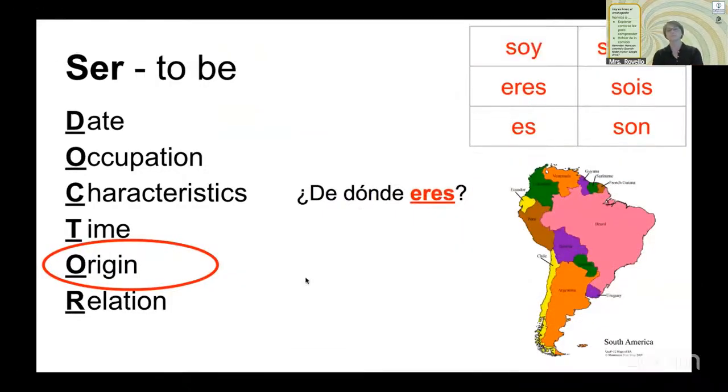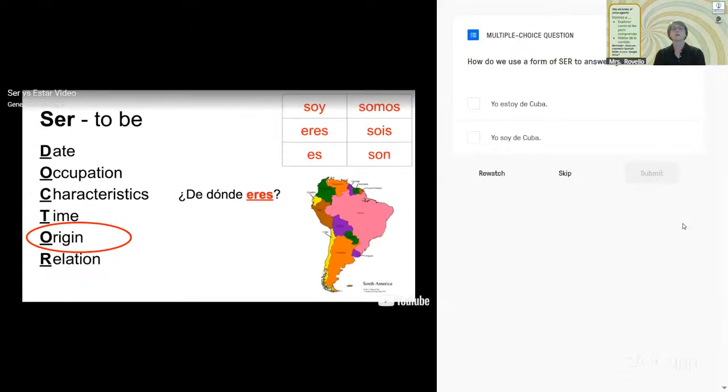¿De dónde eres? Let's see if you guys can remember how to respond. Think in your brain, how would you say, I am from? So how do we answer ¿de dónde eres? Take a look at the screen. Our hint is on the screen. We're using a form of the verb ser. Here is our chart. Remember, I said last week, everything on the left is singular, everything on the right is plural.